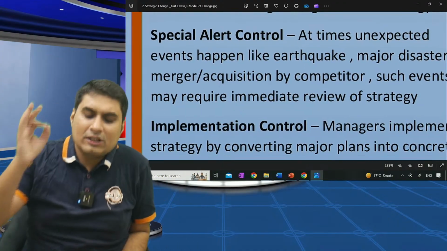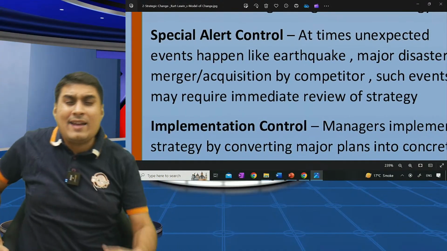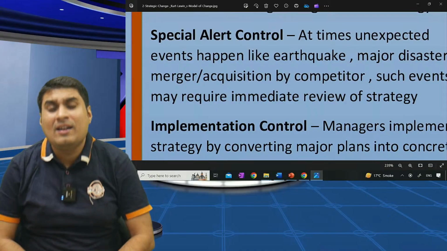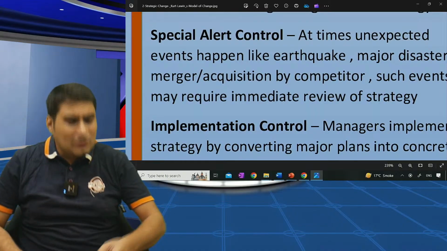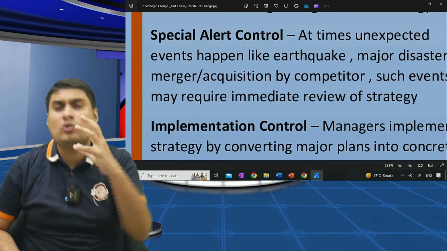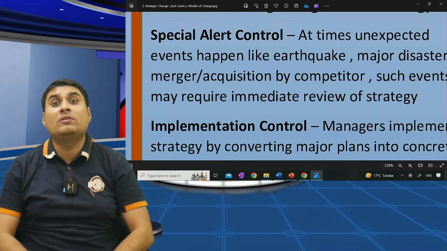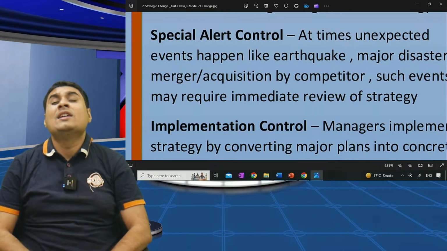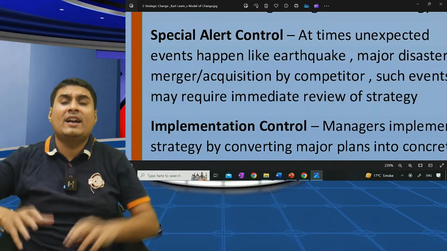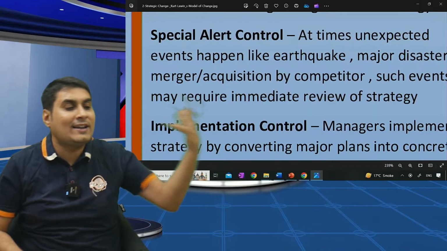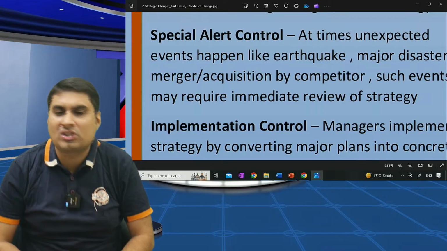Okay, continue. Special alert. At times, unexpected event will occur which can have an impact on our strategy. That is where we need special crisis management team to manage the situation. Example, earthquake will happen, some blast will happen, some terrorist attack will happen. At that time, we need to form immediate crisis management team to handle situation. We call it the special alert.